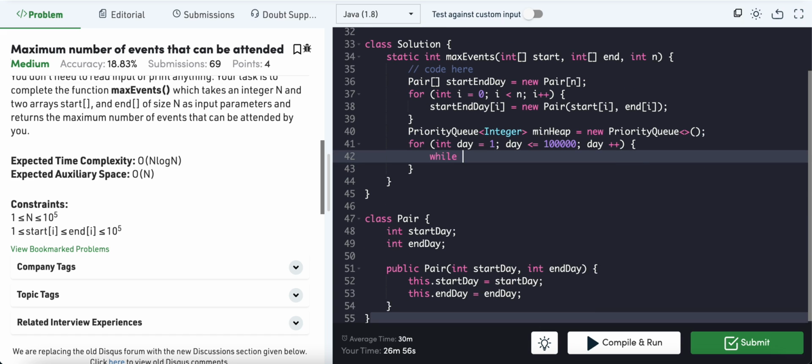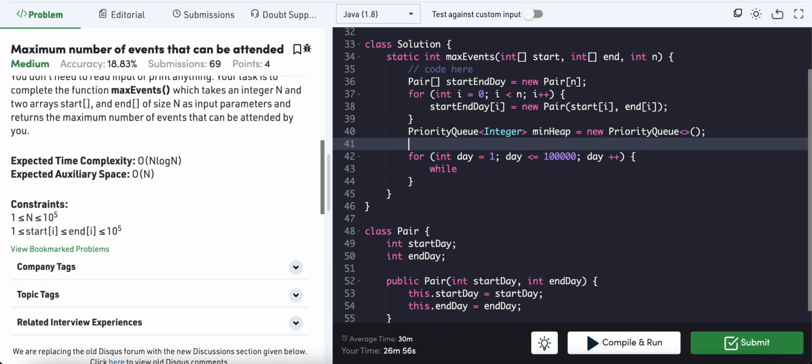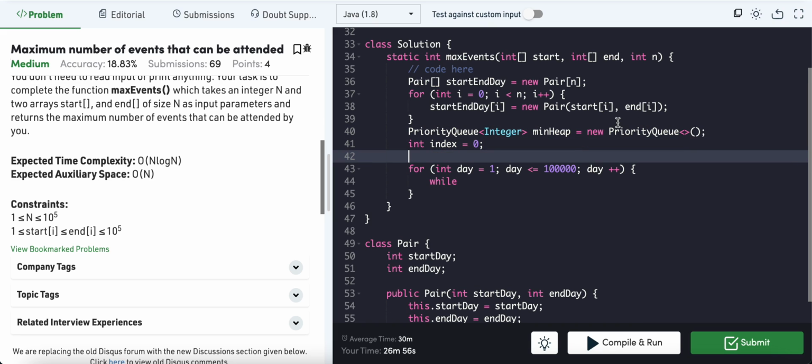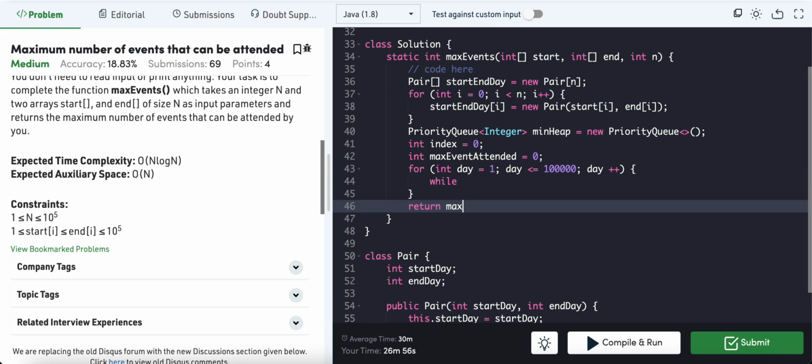Now we need to have one index, which will be used to traverse through our pair array. We also need maxEventAttended to keep track, and this is the thing we return at the very end.